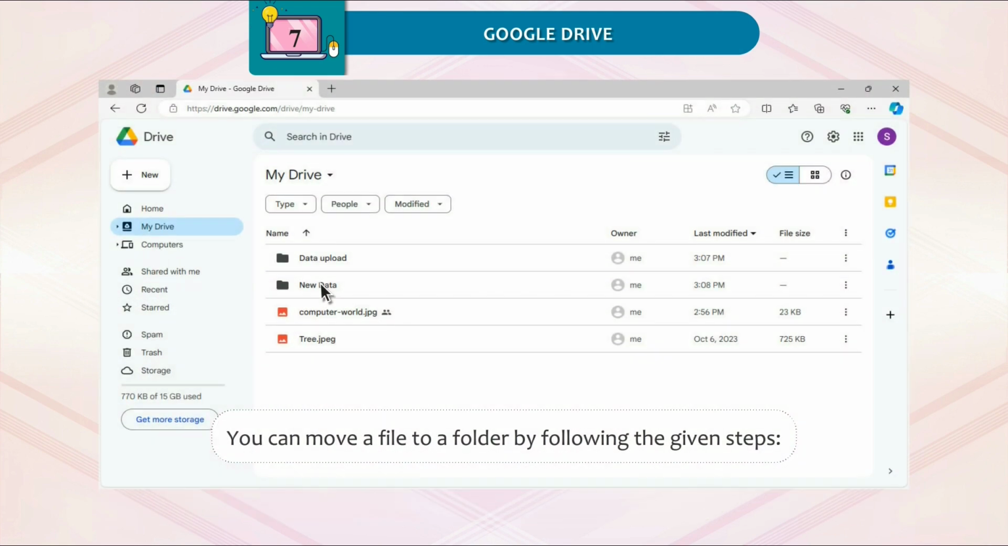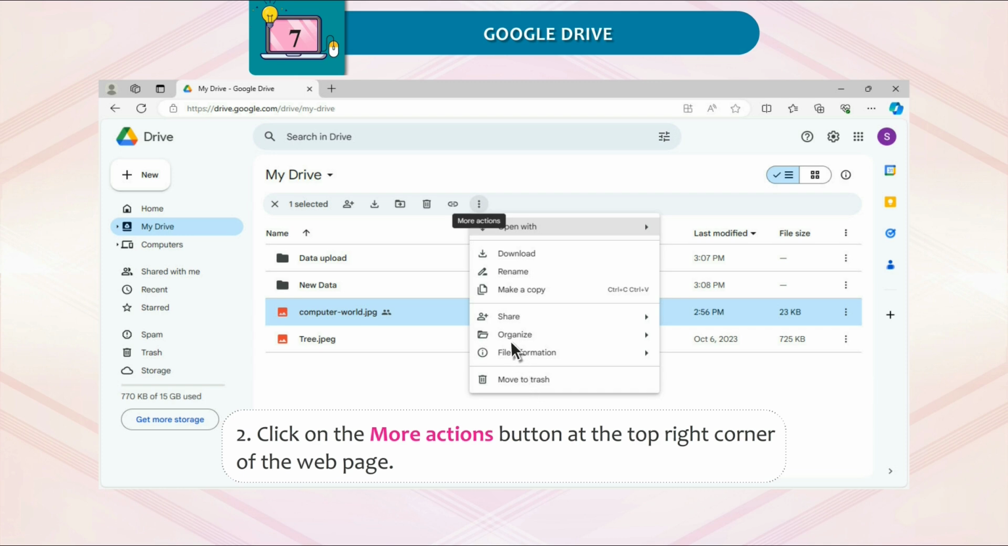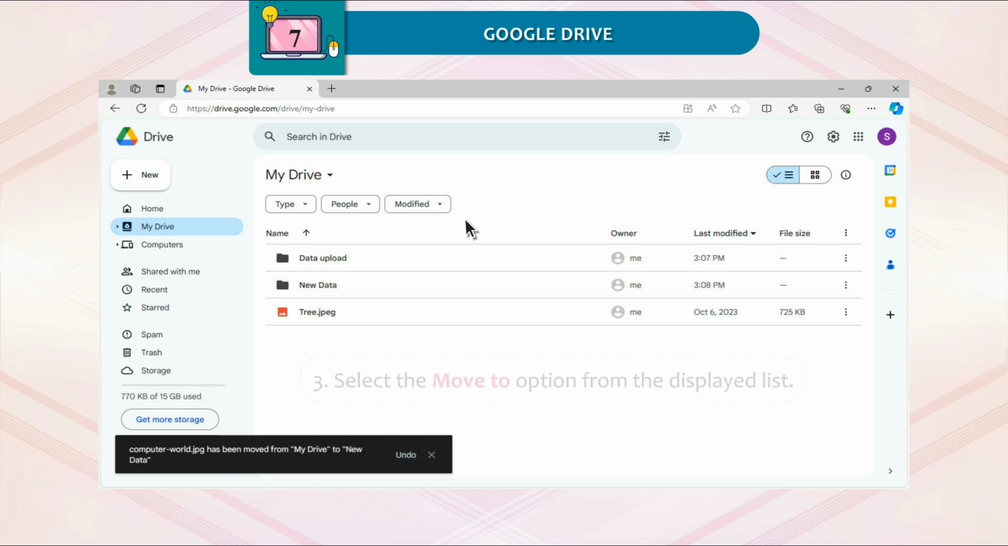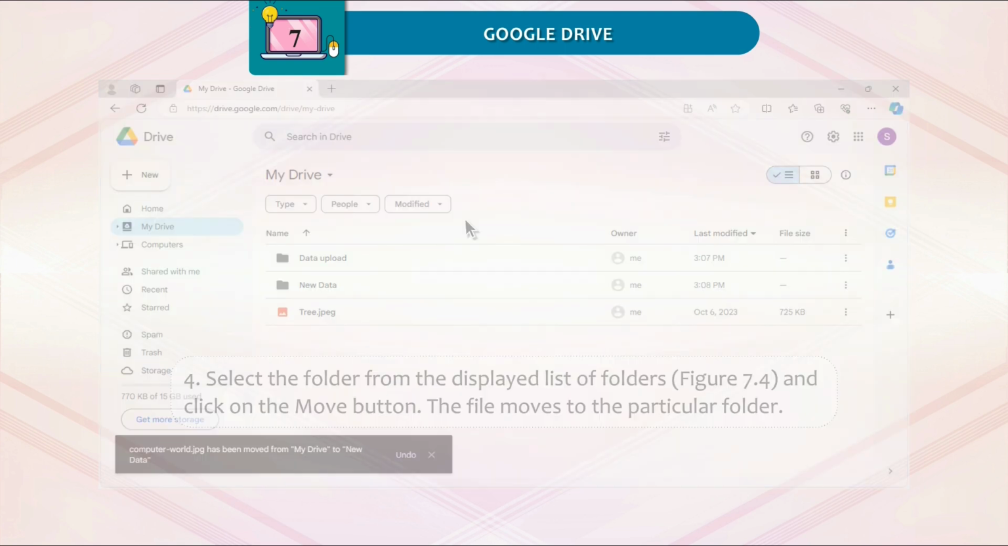Moving a file to a folder. You can move a file to a folder by following the given steps. 1. Click on the file that you want to move. 2. Click on the More Actions button at the top right corner of the web page. 3. Select the Move To option from the displayed list. 4. Select the folder from the displayed list of folders. Refer to Figure 7.4 and click on the Move button. The file moves to that particular folder.